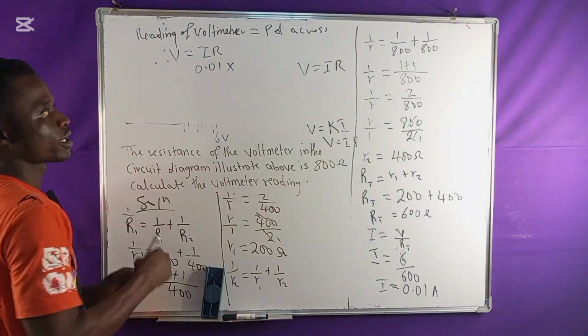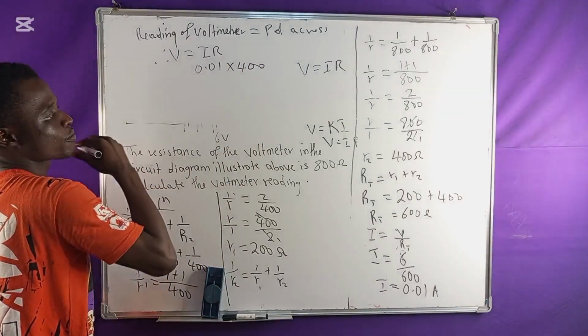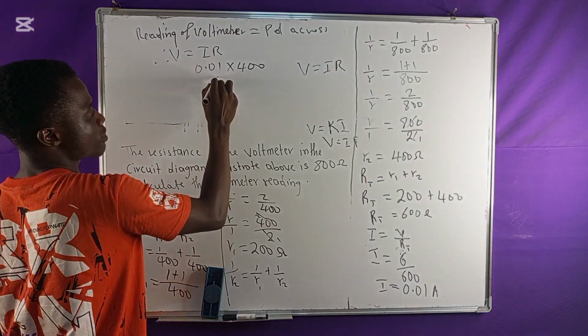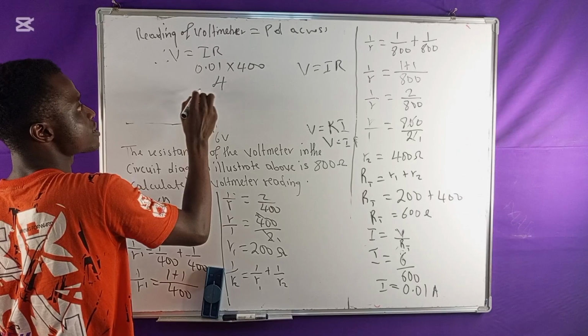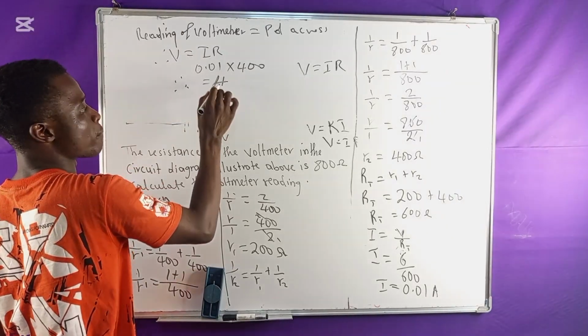So I'll take that 400. That means I'll have 0.01 times 400, and if I multiply this, it's going to give me 4. That means, therefore, the voltmeter reading is equal to 4.